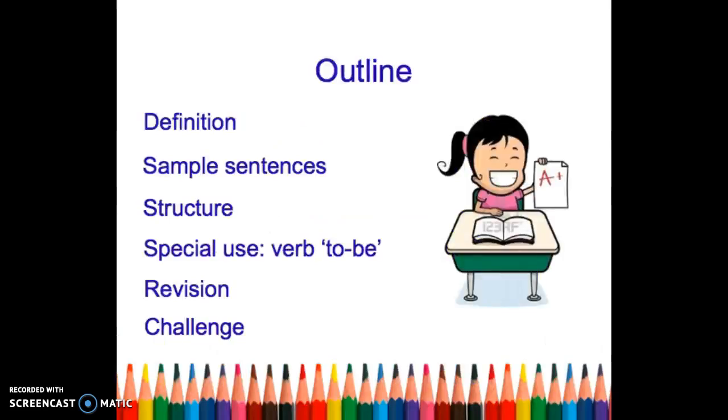In this video, I will first talk about the definition of type 2 conditional and give you some sample sentences. And from the two sample sentences, we will find out the sentence structure of type 2 conditional. And then I will talk about the special use of verb to be in type 2 conditionals, which is special. And then the last two parts will be dedicated to doing some revision questions to check how well you understand type 2 conditional and give yourself a challenge before you come to the next class.